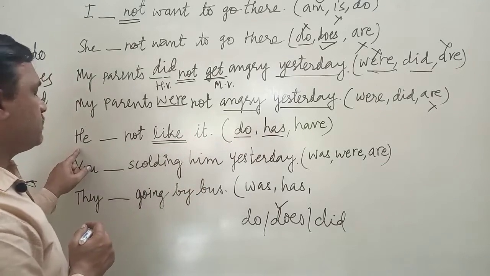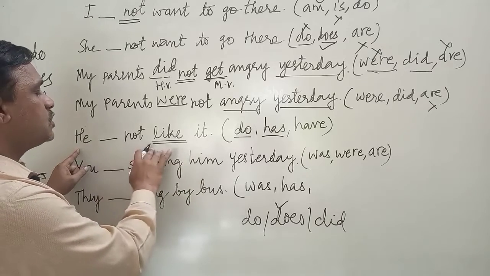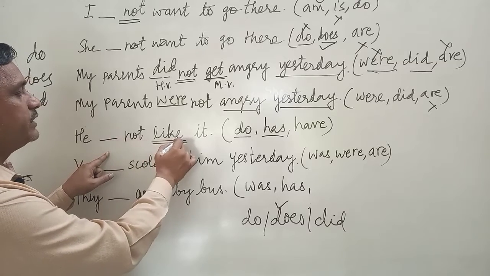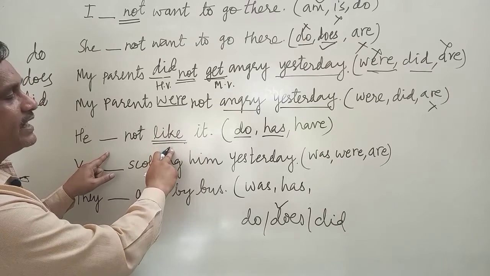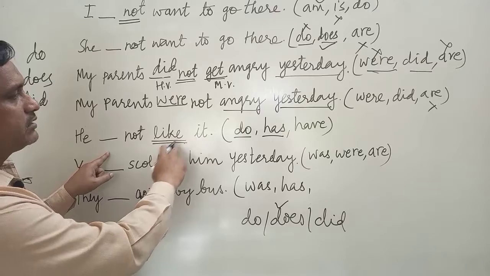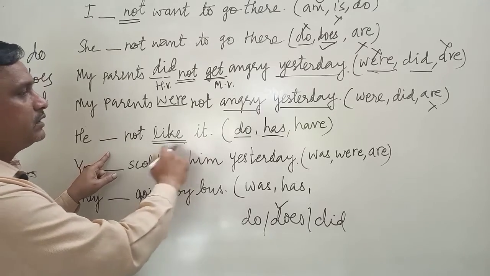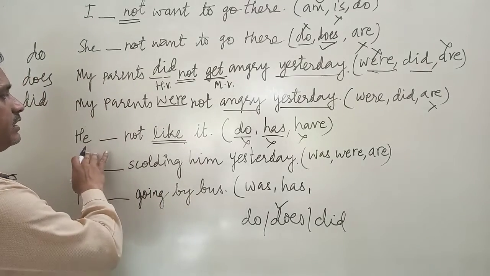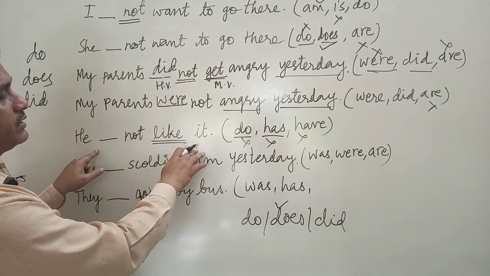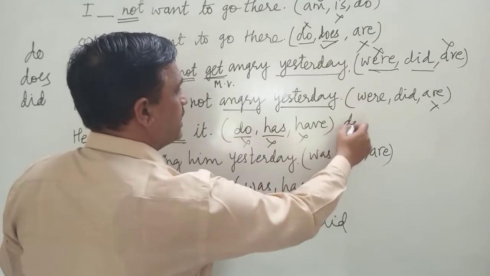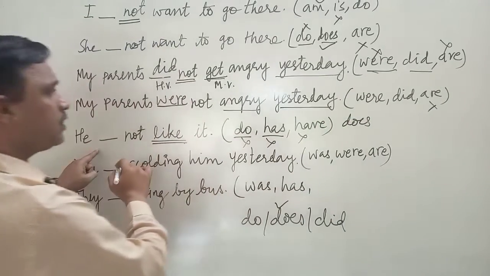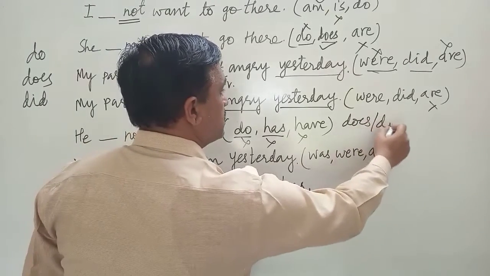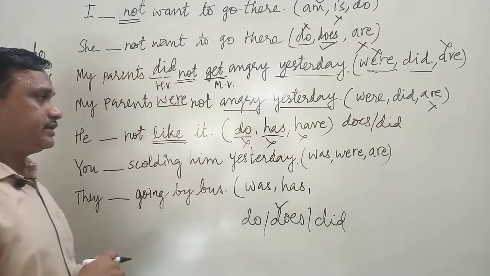Now the last form is I have not like it. Again, have will go with the third form of the verb, liked, past, but we don't find the past form here. So all these three options are wrong. Then what will be the correct one? He does not like it. Or if this action belongs to the past, then he did not like it.